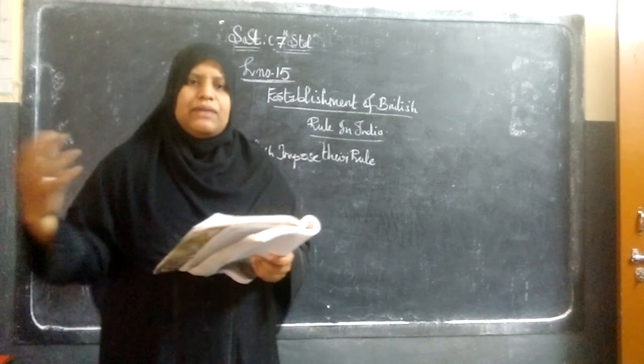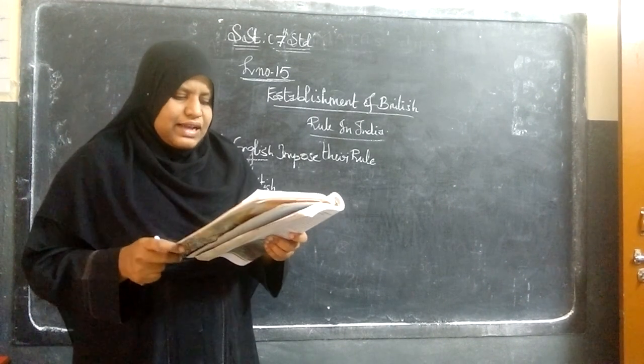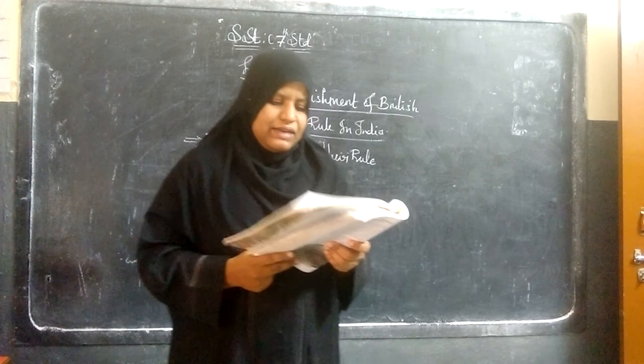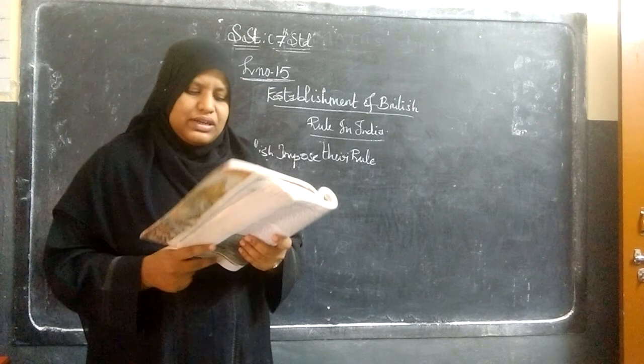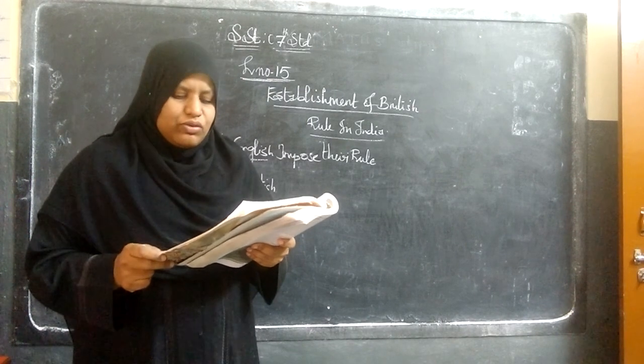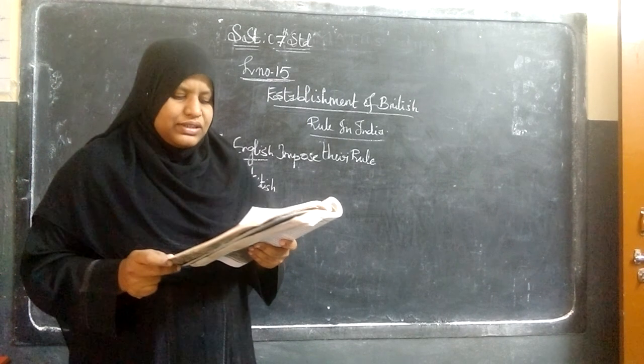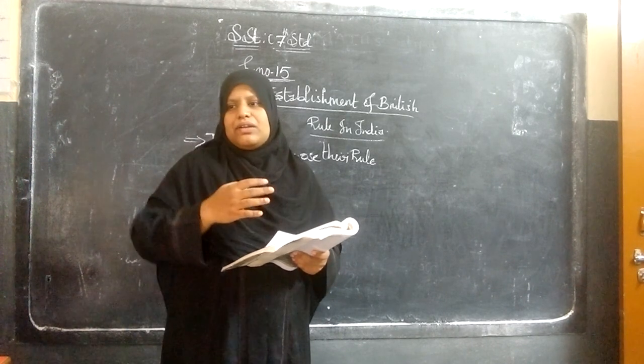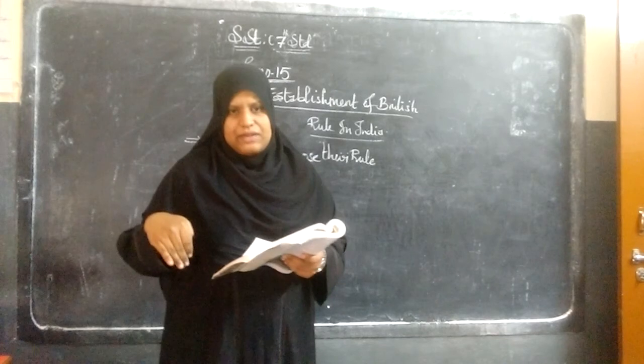English gradually began to feel that they could make fuller and freer use of India for trade if they themselves ruled the country. So they started removing the Nawabs and Rajas and ruled in their place.